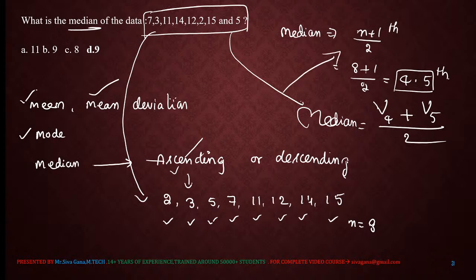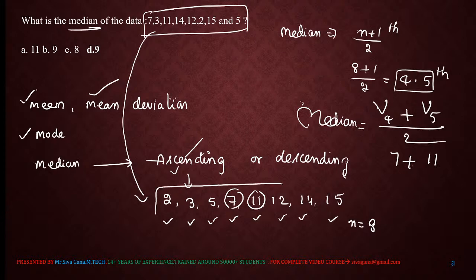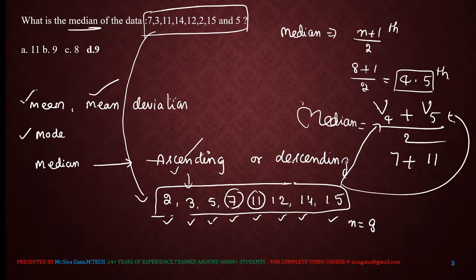Now 4th place, 1, 2, 3, 4th place, 5th place. 4th place is 7, 5th place is 11. From where do we take the 4th and 5th place? After placing the data in ascending order, from this you need to select the 4th place value and the 5th place value. 7 plus 11 is 18, divided by 2, therefore 9. Median is 9. I hope you are understanding well.